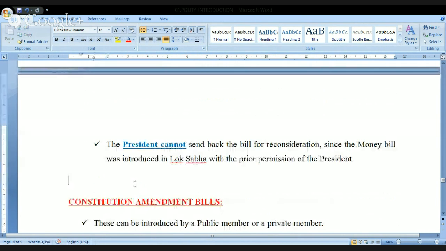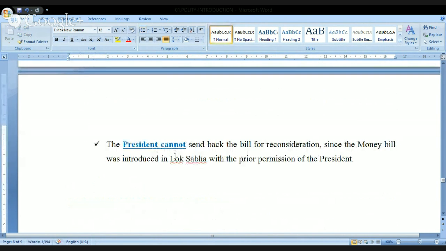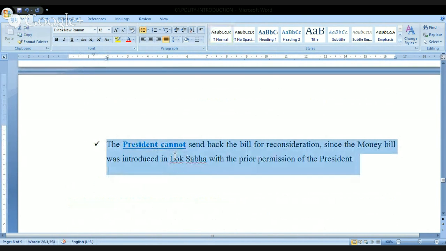And when it comes to the President of India, he cannot send back the bill for reconsideration, since the money bill was introduced in the Lok Sabha with the prior permission of the President. Kindly remember, we have seen so many points with relation to the money bills. Money bills are so important here, and these money bills are introduced only in the Lok Sabha first. That has to do with the prior permission of the President.